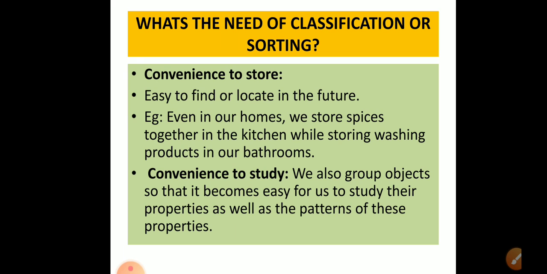We often group objects in order to store similar objects together, in order to make locating them easier in the future. Even in our homes, we store spices together in the kitchen while storing washing products in our bathrooms.